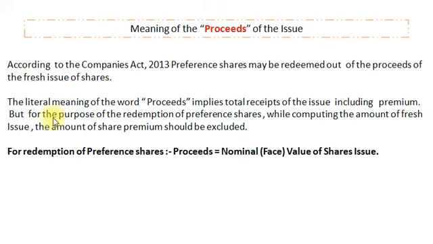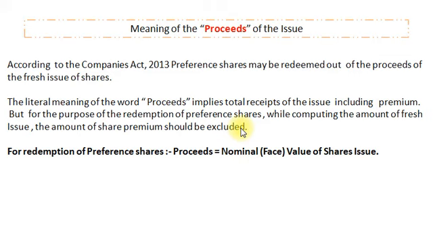But for the purpose of the redemption of preference shares, while computing the amount of fresh issue, the amount of share premium should be excluded. It means for the purpose of redemption of preference shares, as per section 55, proceeds means only nominal value received on fresh issue of shares. Premium received will not be considered as a proceed.